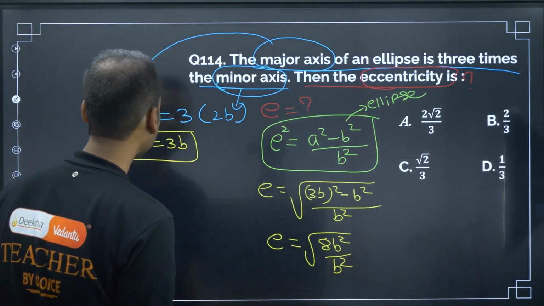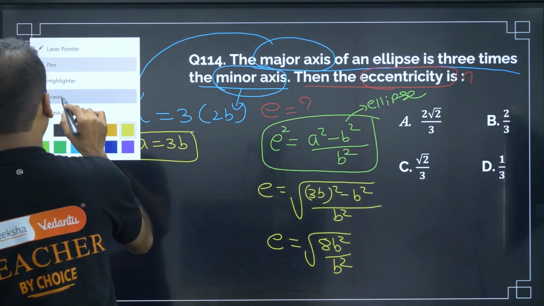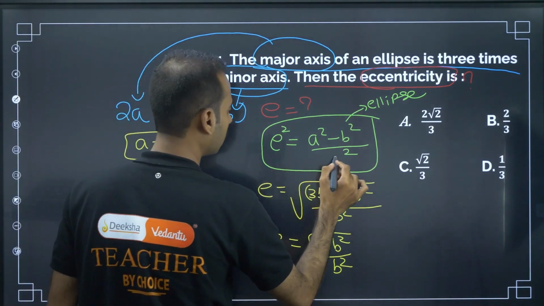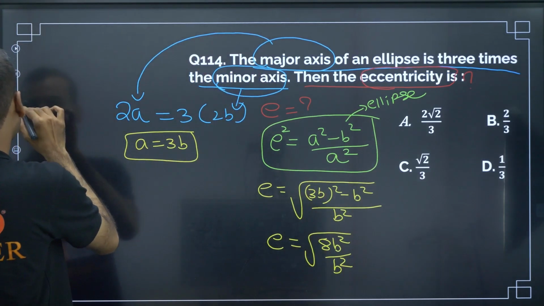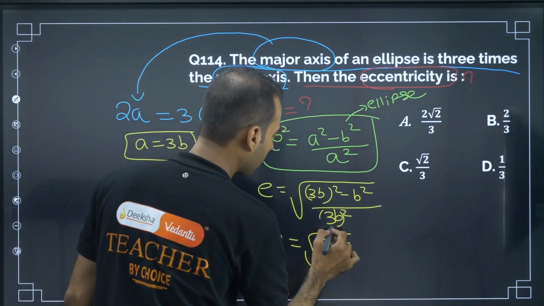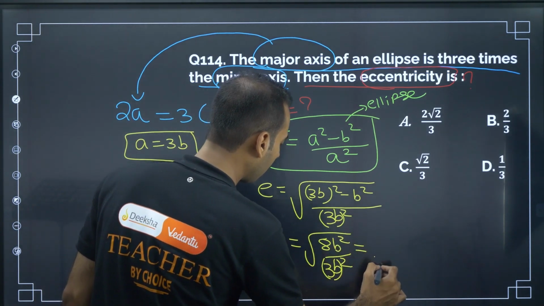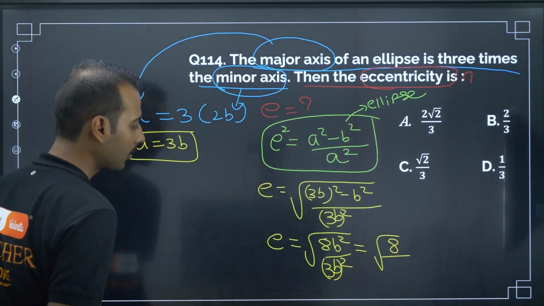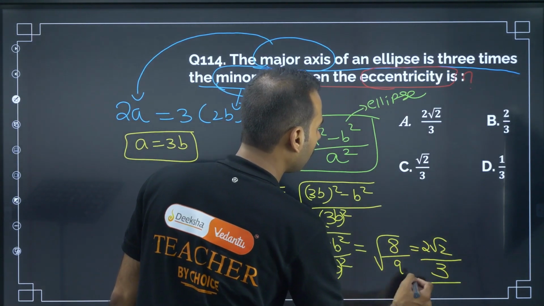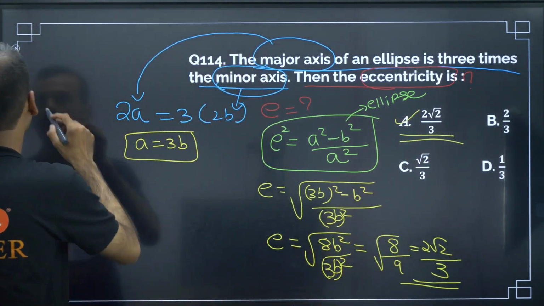In place of a is equal to 3b, sorry, this is a square, so that is 3b square, so this is b square, and we are left with 8 by 3 square is 9, so this is 2 root 2 by 3. So any option with 2 root 2 by 3, A is the answer. Next, moving on to next question.